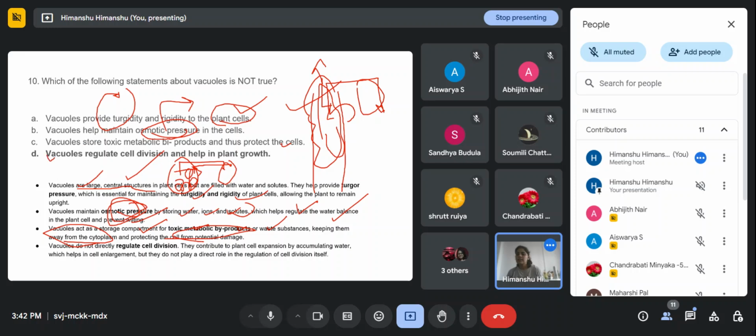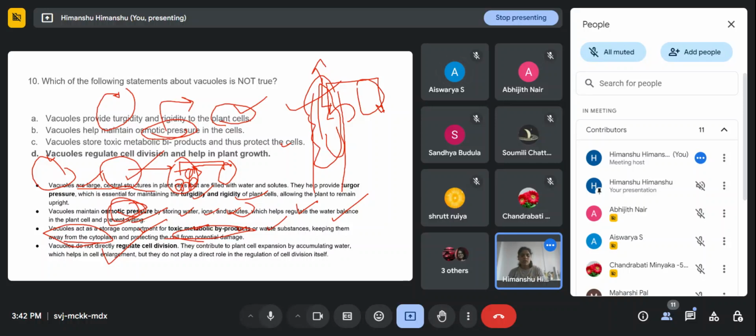One statement is not correct: vacuoles regulate cell division and help in plant growth. No, vacuoles never help in cell division and plant growth. They contribute only to the expansion of the cells by accumulating water, and also the cell enlargement. They help in enlargement and cell expansion, but not in the next step, the division. So they don't have any direct role in the regulation of cell division. Any doubt?